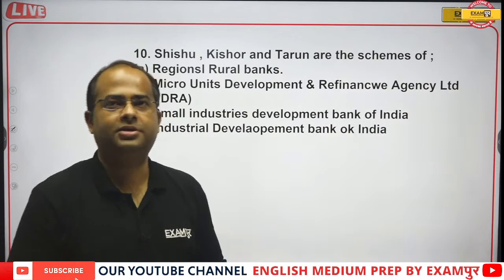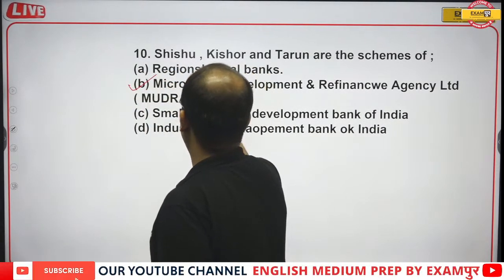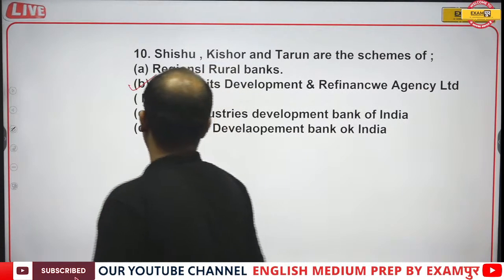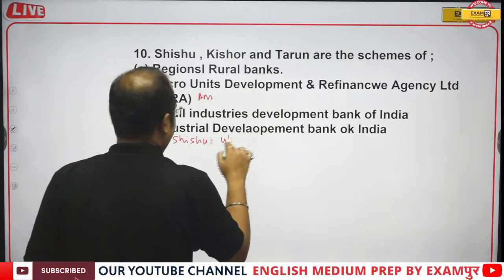Okay. So guys, Shishu, Kishore and Tarun are the plans of Mudra, that is Micro Unit Development Refinance Agency. In Shishu, you can take a loan of up to 50,000.